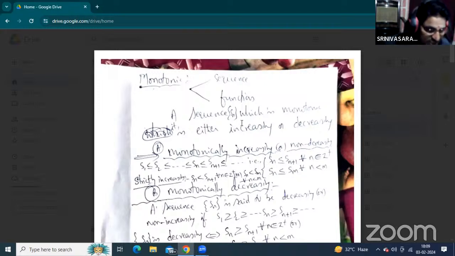A sequence is denoted by Sn, where n is a positive integer. When the natural numbers map to the real numbers, that mapping is called a sequence.